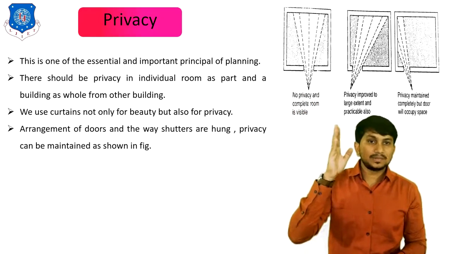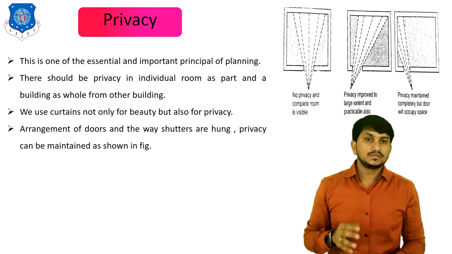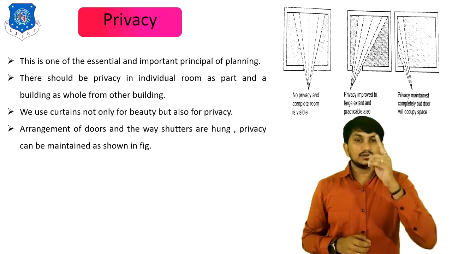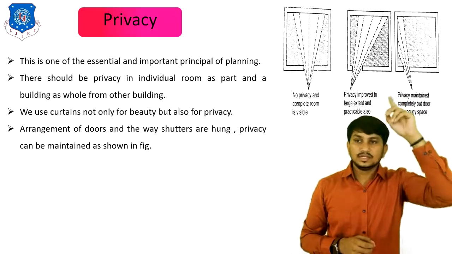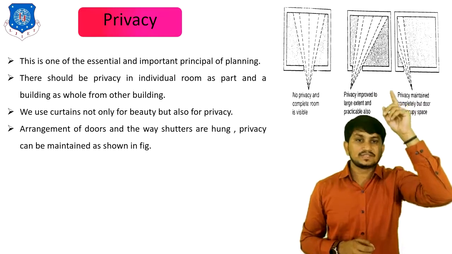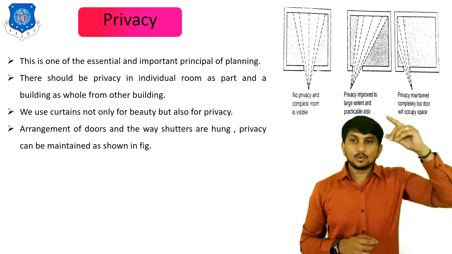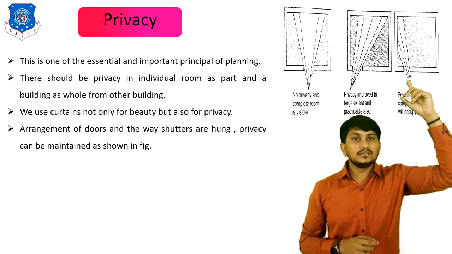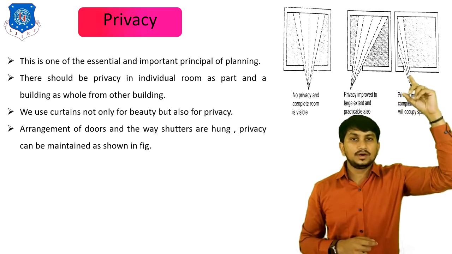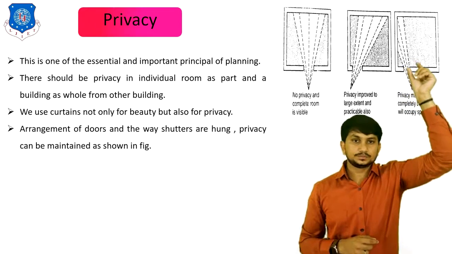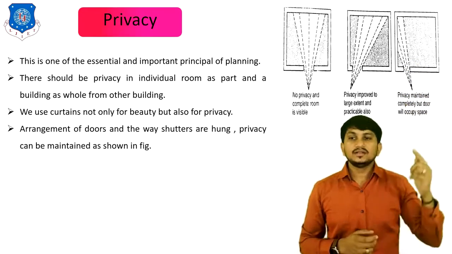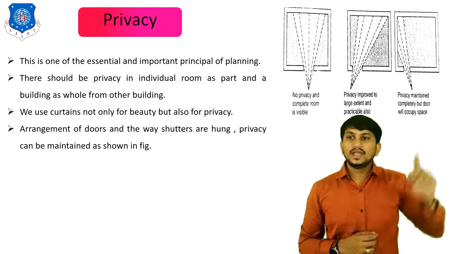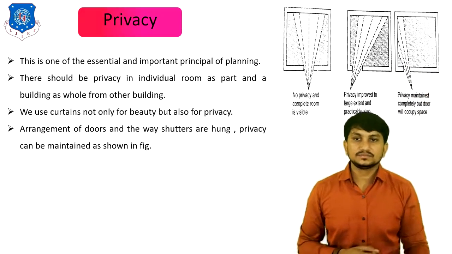If the door is placed at the corner of the wall like this, privacy is improved, because the entering person only sees this part of the room. The corner part has privacy. If you provide some furniture arrangement or shutters, or some veranda portion, the privacy is improved. The entering person can only see this portion of the room, and the whole room gets privacy.